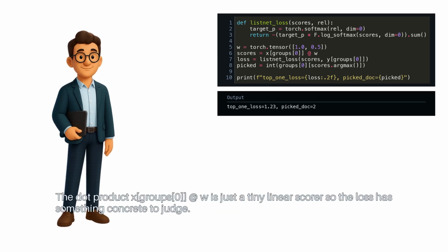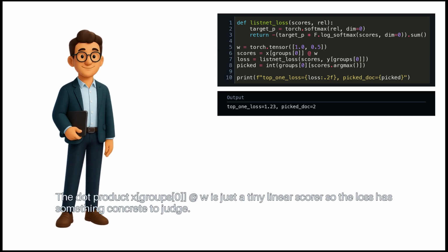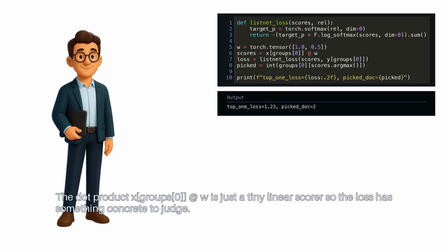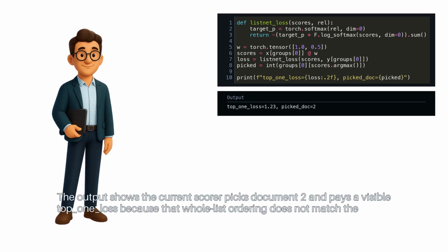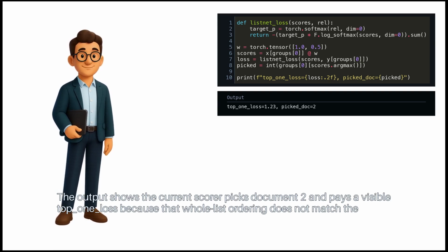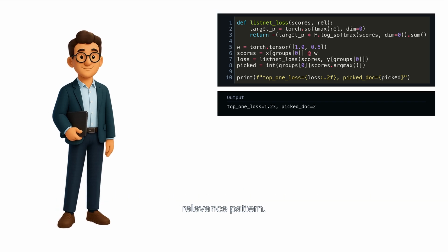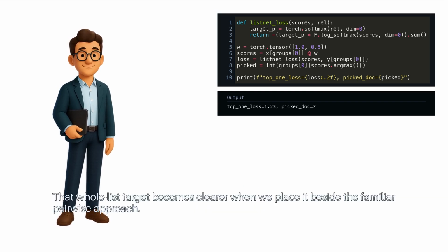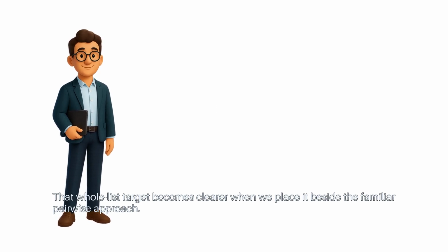The dot product, X groups 0, at w, is just a tiny linear score, so the loss has something concrete to judge. The output shows the current score picks document 2 and pays a visible top 1 loss because that whole list ordering does not match the relevance pattern. That whole list target becomes clearer when we place it beside the familiar pairwise approach.